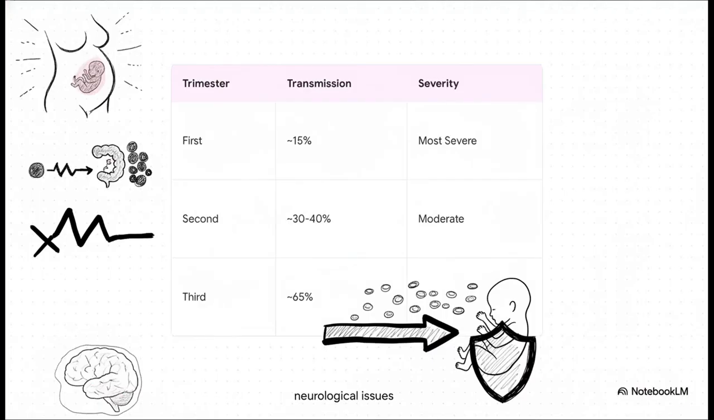And here is the mind bender they love to test. In the first trimester, the actual rate of fetal transmission is surprisingly low, hovering around 15%. But if it does cross the placenta that early, the fetal disease is at its absolute most severe. We're talking ruined organogenesis, intrauterine death, or the full classic triad. Now, fast forward to the third trimester, and that transmission rate skyrockets to roughly 65%. But here's the paradox. The disease severity drops dramatically. These infants are usually completely asymptomatic at birth, though they can develop neurological issues years later. So, low transmission but high severity early on, high transmission but low severity late.